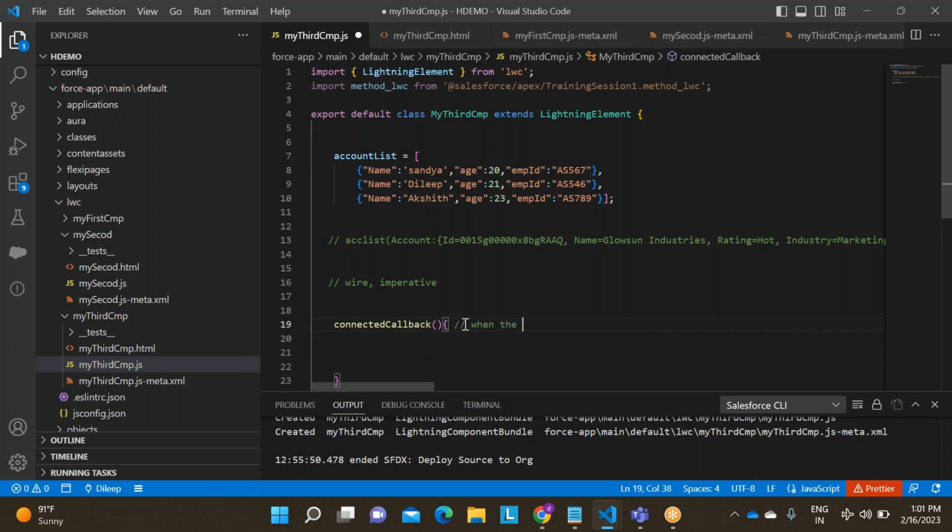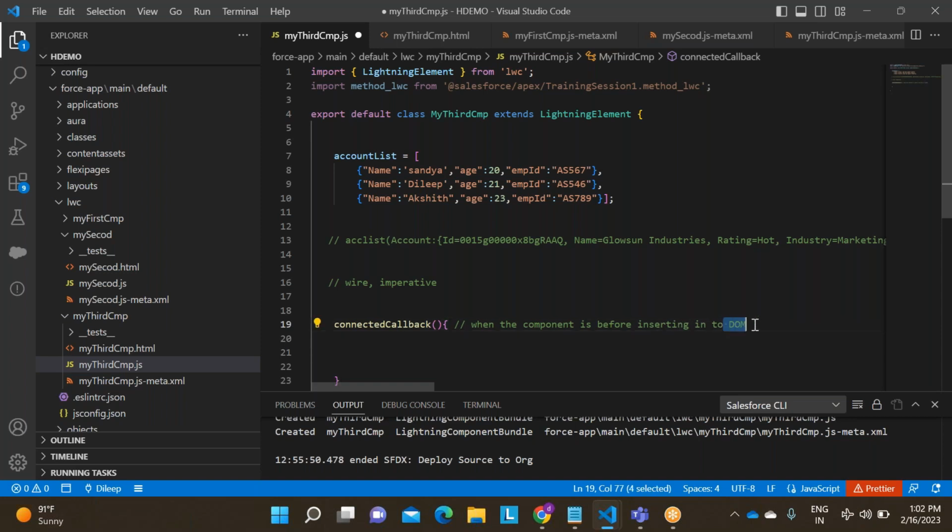When the component is inserted, before inserting into DOM.